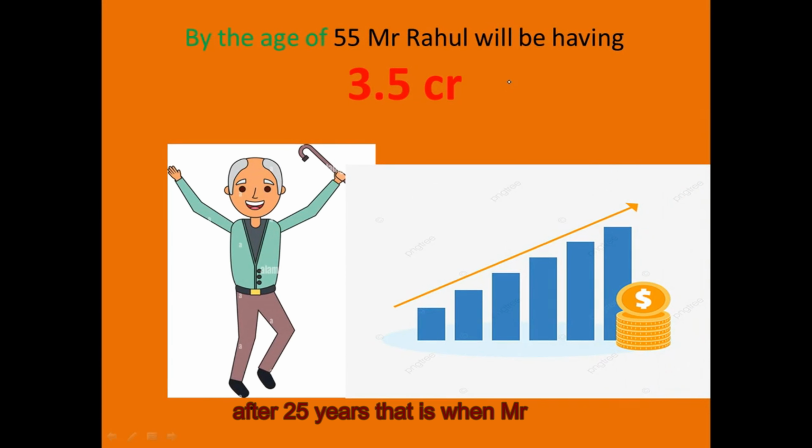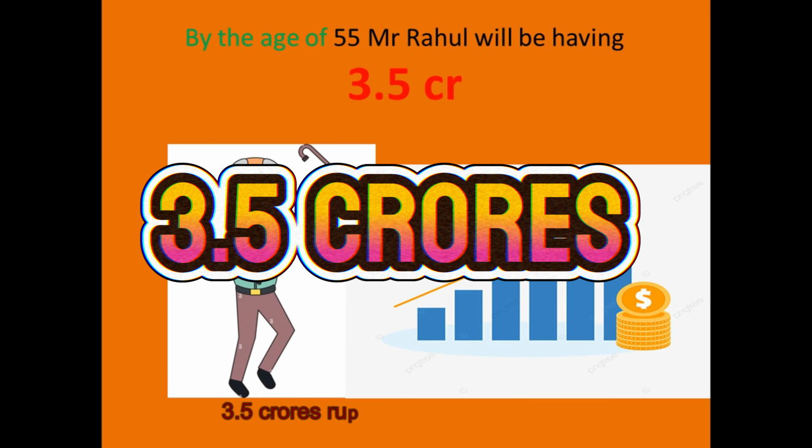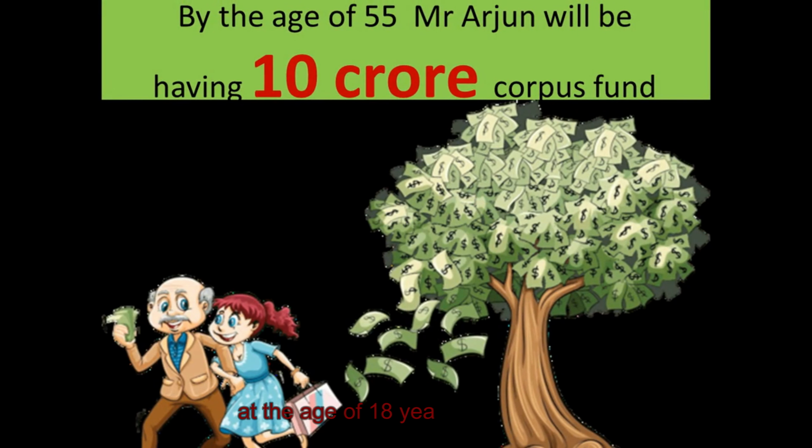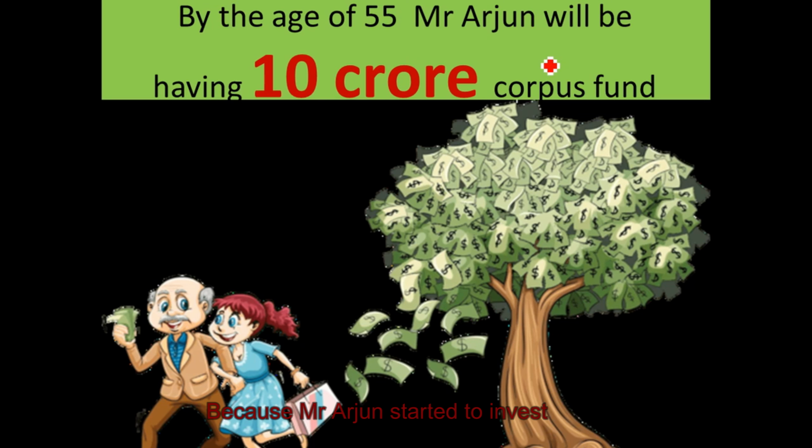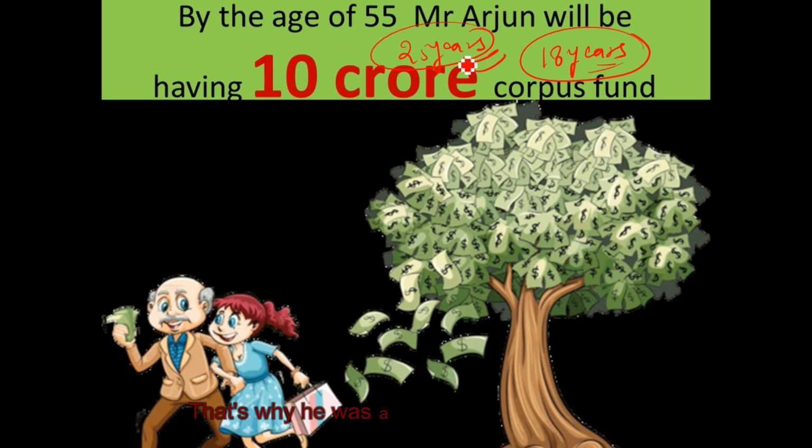Now, after 25 years, when Mr. Rahul will be 55 years of age, he will have a corpus fund of 3.5 crore rupees. But Mr. Arjun, who started to invest at the age of 18 years, will have a corpus fund of a whopping 10 crore rupees. Why? Because Mr. Arjun started to invest at an early age, that is 18 years, and Mr. Rahul started late, after 7 years. He started to invest at the age of 25 years. That's why he was able to accumulate a wealth of only 3.5 crores, and Mr. Arjun was able to accumulate a wealth of 10 crores.